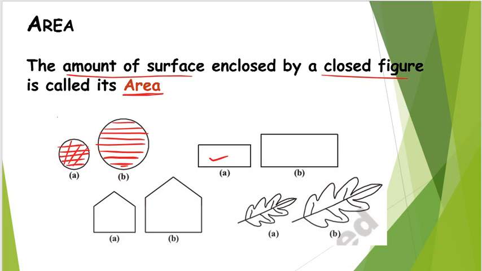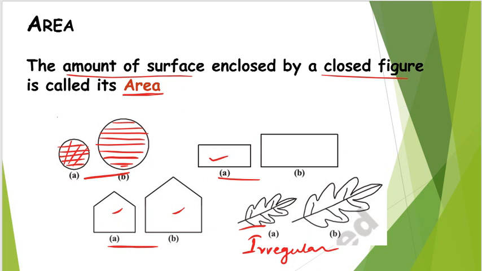This is a rectangle, and a rectangle will have its own area. This is a pentagon, and it will have its own area. These are all regular figures, meaning we can easily find them in our day-to-day life. Next we have the shape of a leaf, which we generally see in our day-to-day life. These are what we call irregular figures. Circle, rectangle and pentagon are all regular figures.